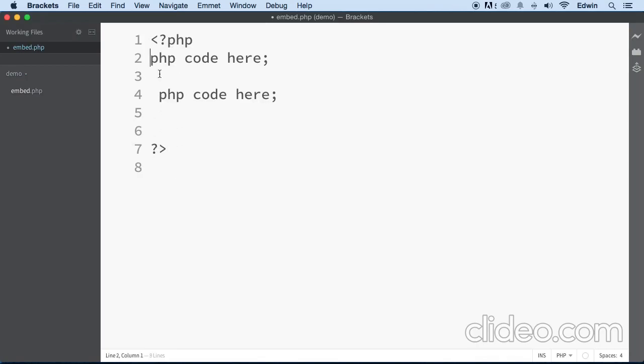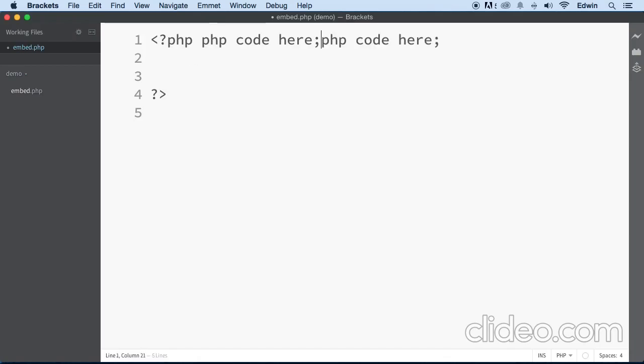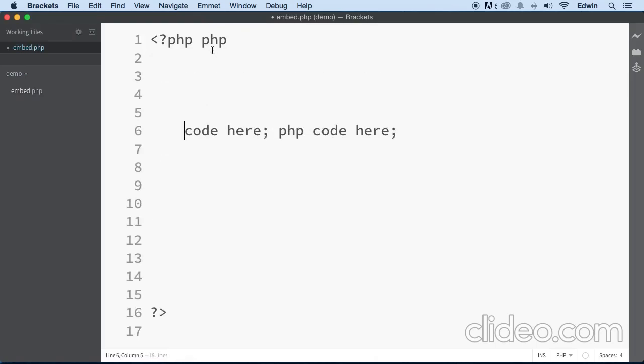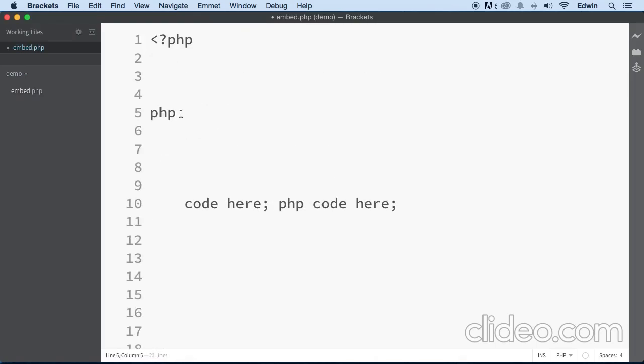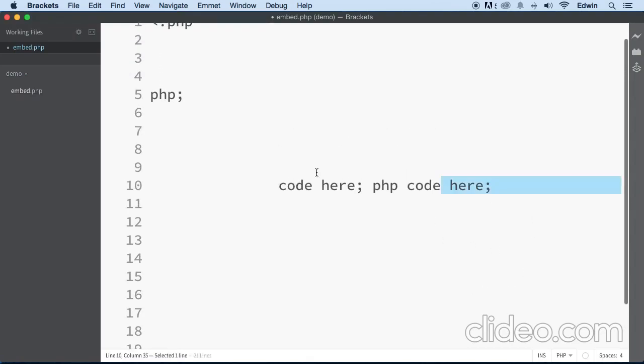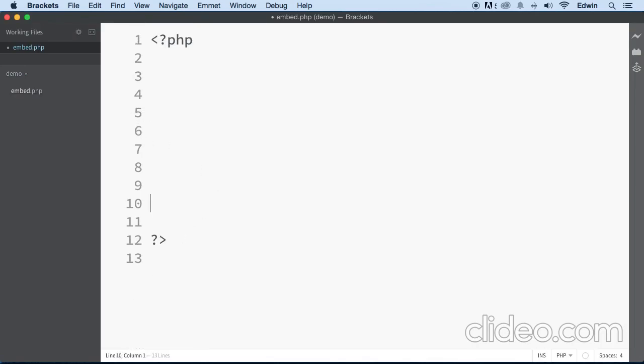Another thing is that white space really doesn't matter in PHP. You can put all this in one line. You can bring this all the way down. You can put this code here, as long as you have a semicolon there, you're good to go. But of course, we're not going to do that because that looks bad, right? Just to let you know, that really doesn't matter.